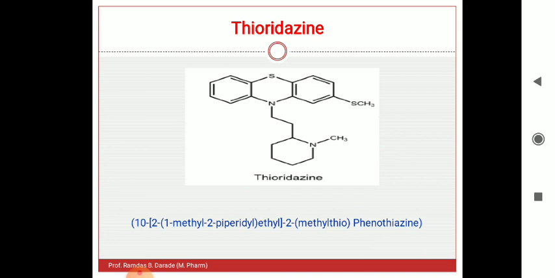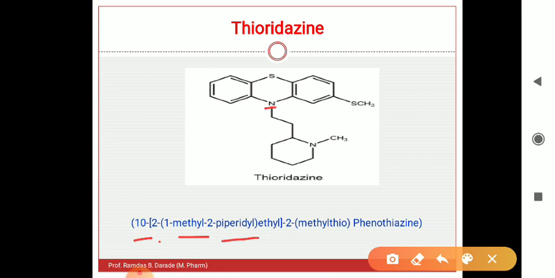So the IUPAC name of this structure is 10, nitrogen is present at the 10th position, 10-[2-(1-methyl-2-piperidyl)ethyl]-2-methylthio.